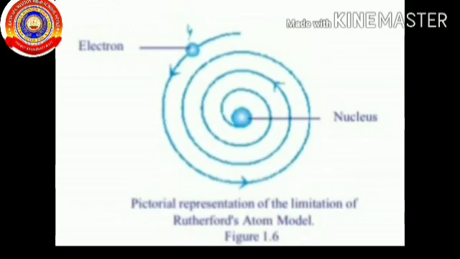The pictorial representation of the limitation of the Rutherford atom model is given in your textbook. So what is the drawback of the Rutherford atom model? It couldn't explain the stability of an atom.